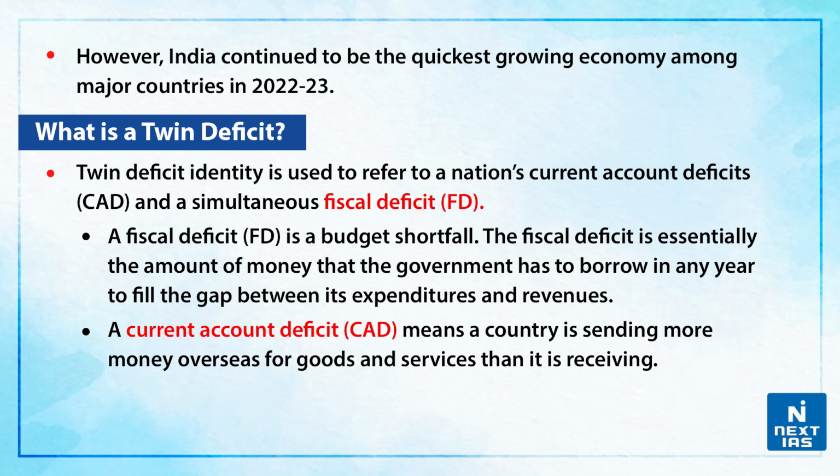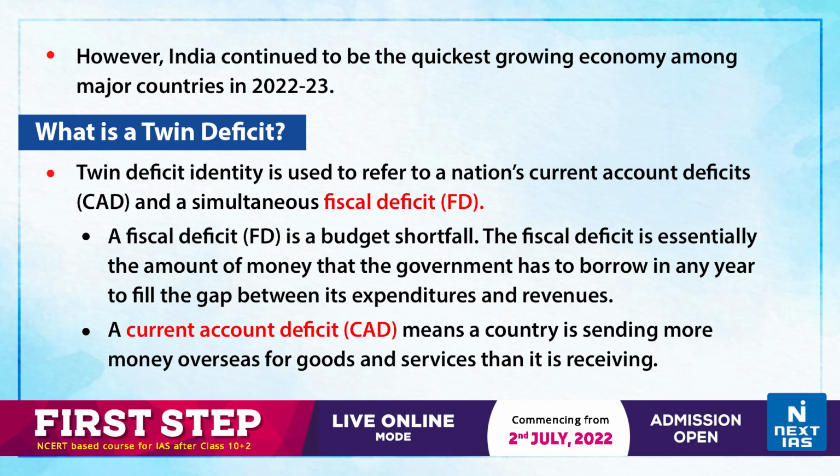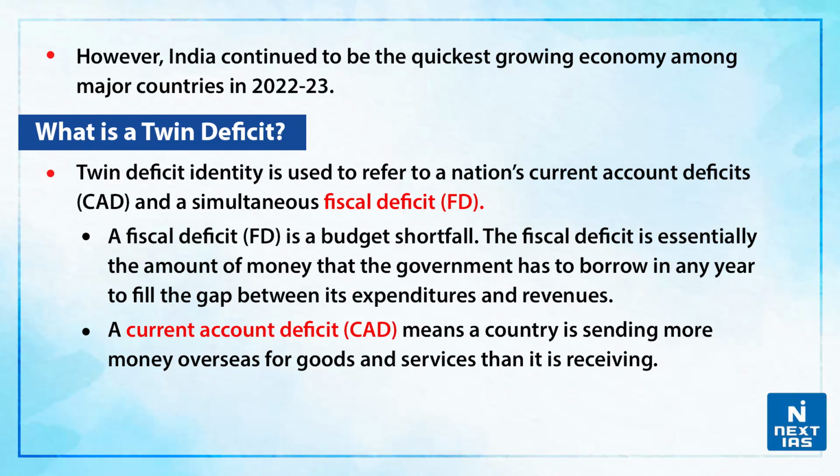Now let us discuss what is twin deficit. Twin deficit identity is used to refer to a nation's current account deficit (CAD) and a simultaneous fiscal deficit. Now let us see what both of these terms mean. First of all, a fiscal deficit is a budget shortfall. The fiscal deficit is essentially the amount of money that the government has to borrow in any year, that is, to fill the gap between its expenditures and revenues.